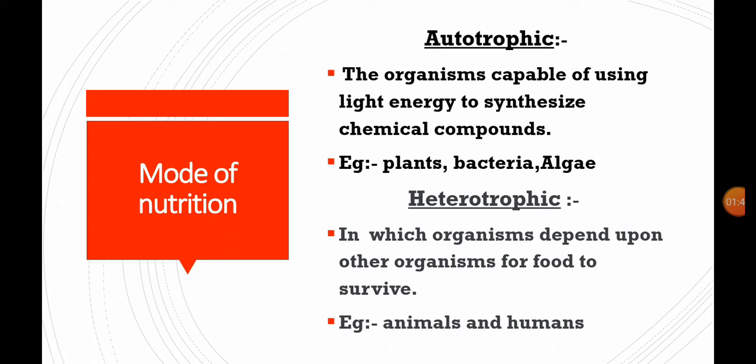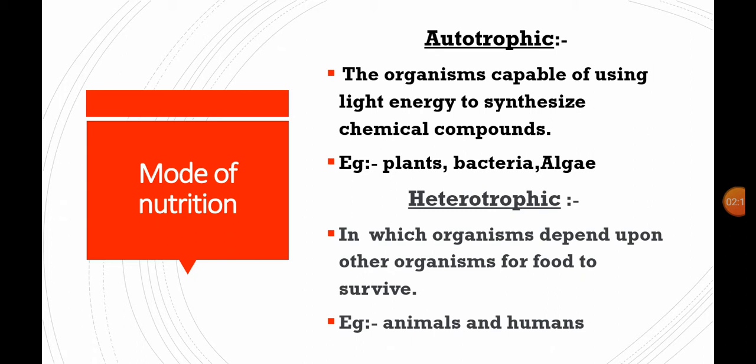Coming to the autotrophs. Auto means self. They can prepare their own food material with the help of sunlight. For example, plants, bacteria and some algae can prepare their own food material. Such organisms are placed under autotrophic organisms.